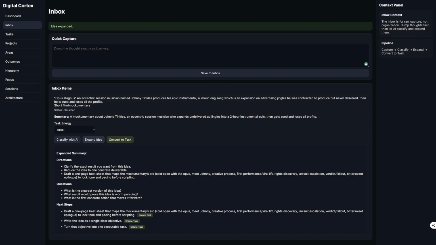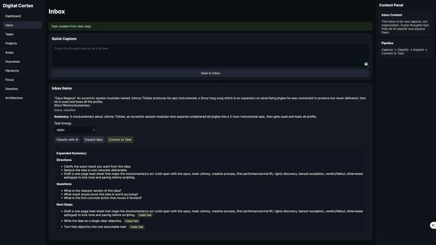You can see here it's got directions: clarify the exact result you want from this idea, reduce the idea to one concrete deliverable, draft a one-page beat sheet that maps the mockumentary's arc, and create these tasks. Draft a one-page beat sheet, so we create that task.